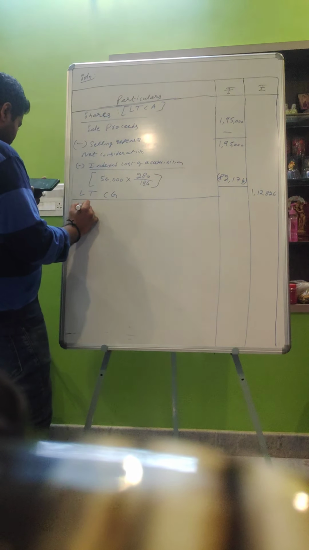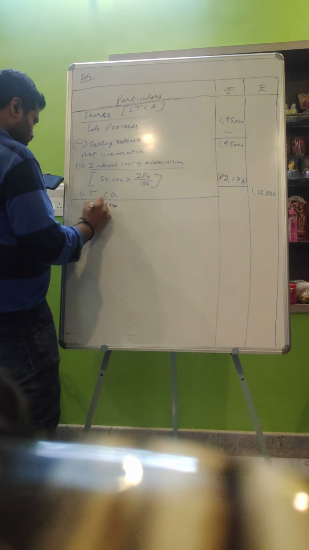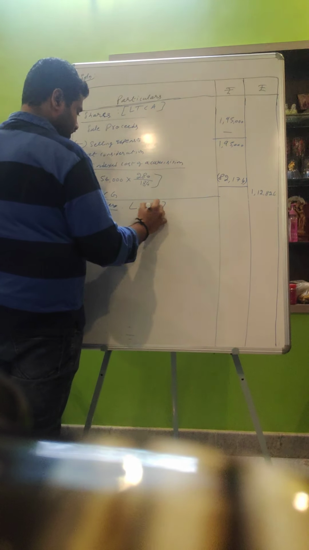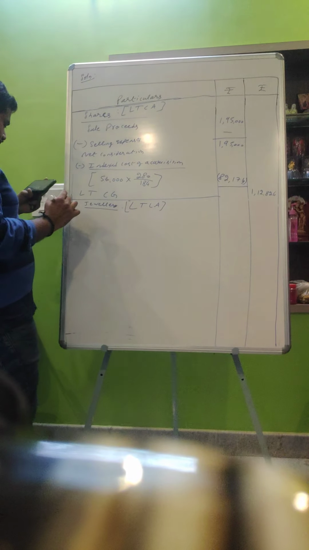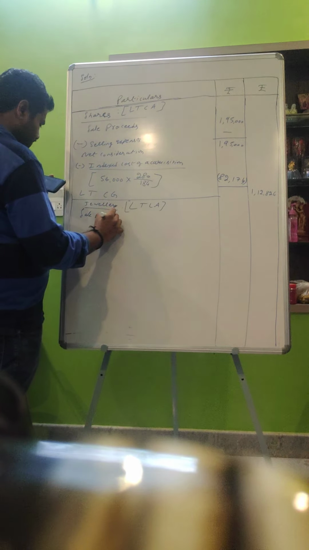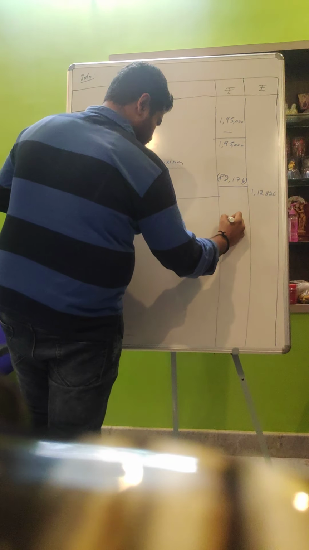Now the next asset is jewelry. It also comes under long-term capital asset because the assessee held this jewelry more than 36 months or 3 years. So sale proceeds 18,10,000.